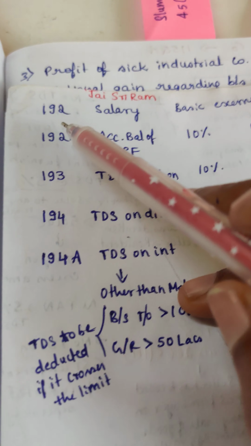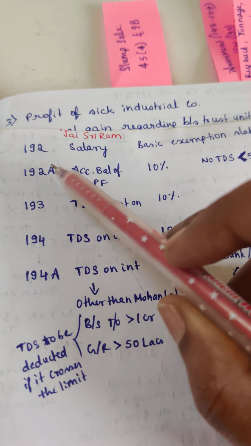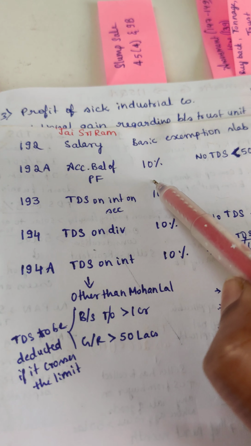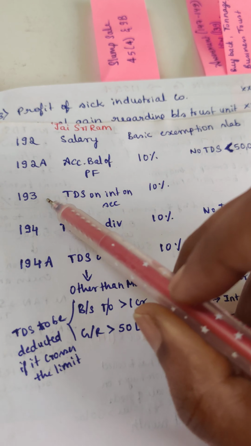Let's start. 192, salary: basic exemption. So this is the basic exemption slab rate. Then 192A, accumulated balance of PF, which is 10% TDS. No TDS if the accumulated balance is less than 50,000.